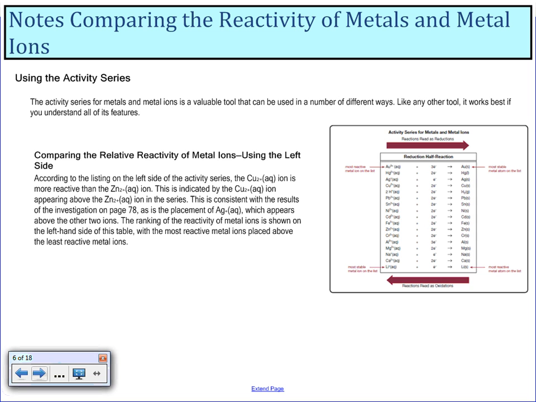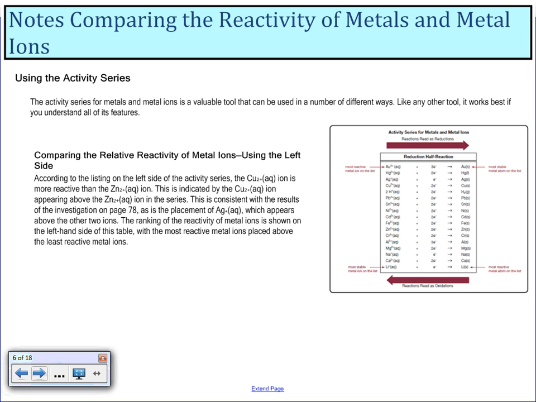Comparing the relative reactivity of metal ions, using the left side. According to the listing on the left side of the activity series, the Cu2+ aqueous ion is more reactive than the zinc ion.